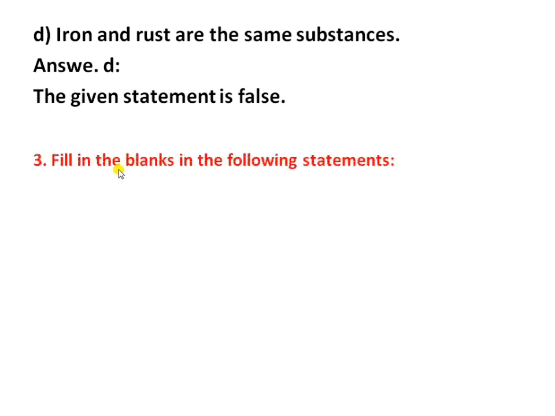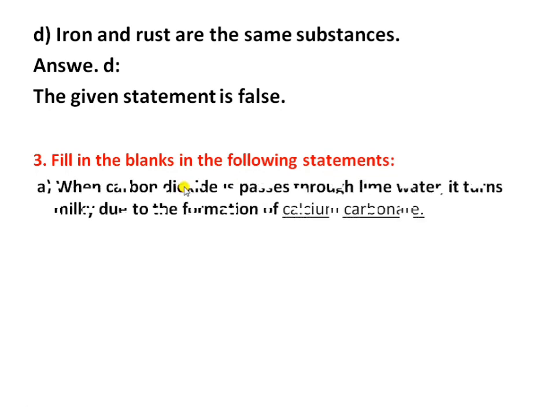Moving on to our third question, fill in the blanks in the following statements. The first one is, when carbon dioxide passes through lime water, it turns milky due to the formation of calcium carbonate. Okay, because calcium carbonate is also known as limestone. When carbon dioxide passes through lime water, it forms calcium carbonate or limestone.